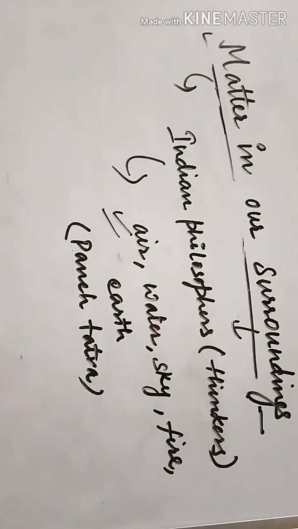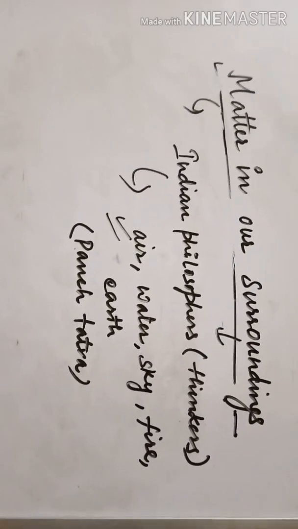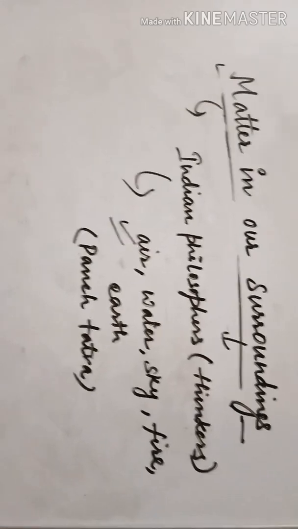But after many years, modern day scientists classified matter according to 2 things.